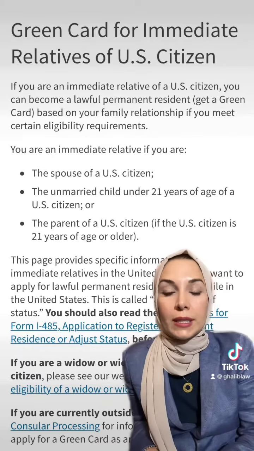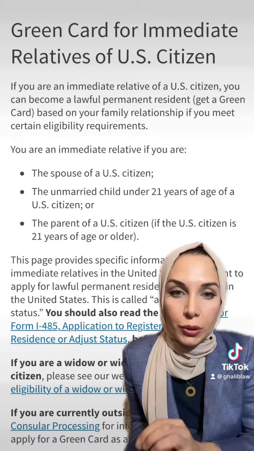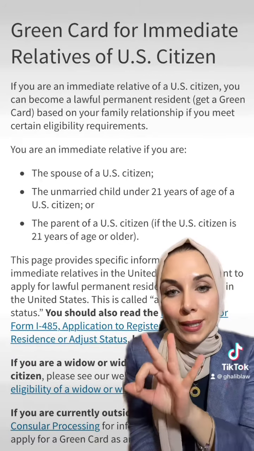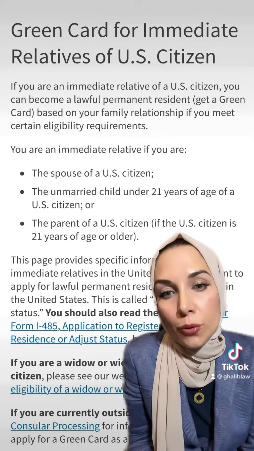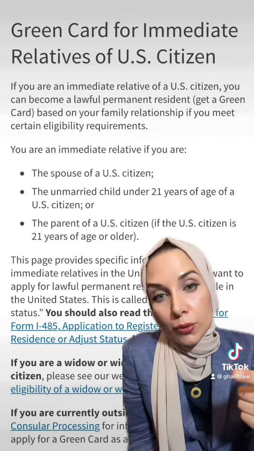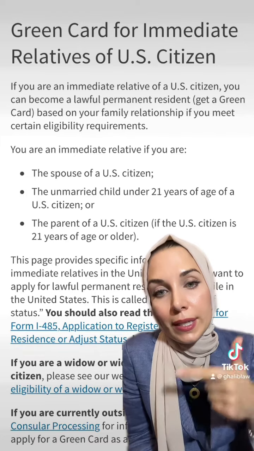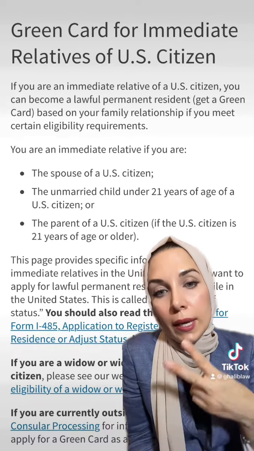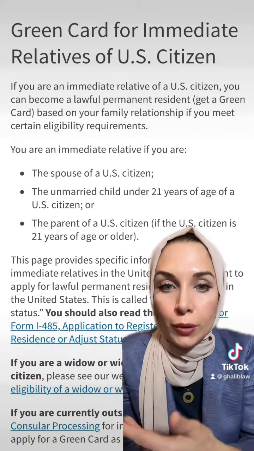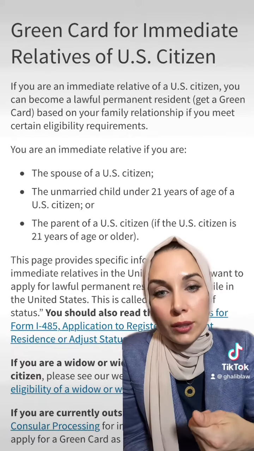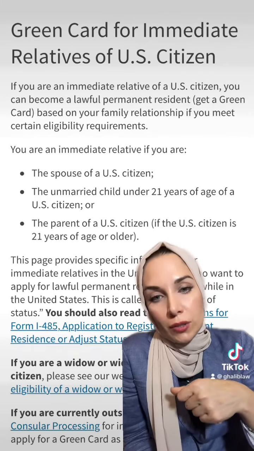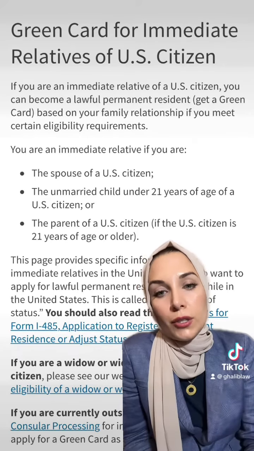immediate relatives. And immediate relatives is a special legal term that is defined by immigration to include 3 categories of people. Those categories are number 1, the spouse of a U.S. citizen, number 2, the parent of a U.S. citizen if the child's above 21, and number 3, the child of a U.S. citizen if the child's under 21. So a U.S. citizen child can petition for their parents, and a U.S. citizen parent can petition for their child as long as they're a child under 21.